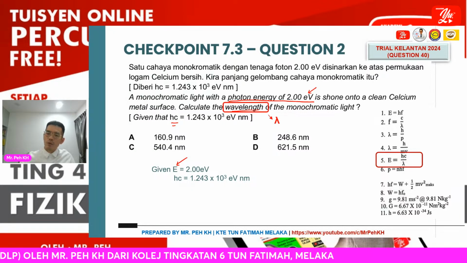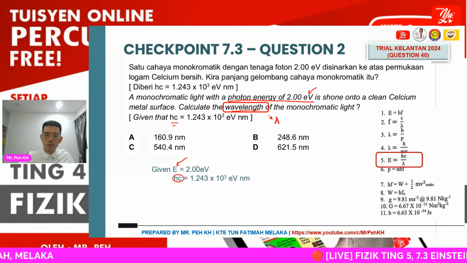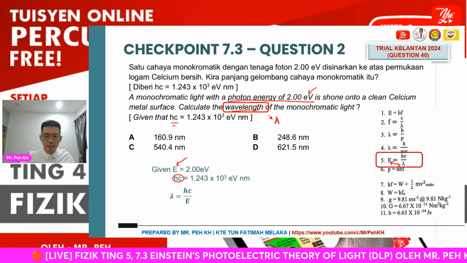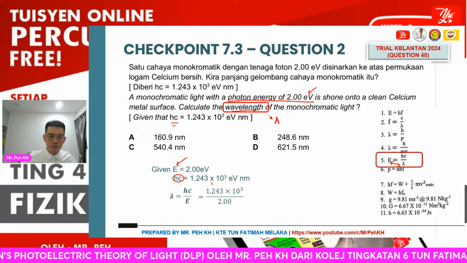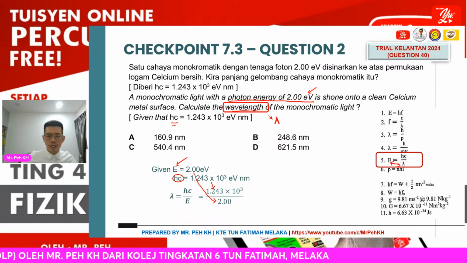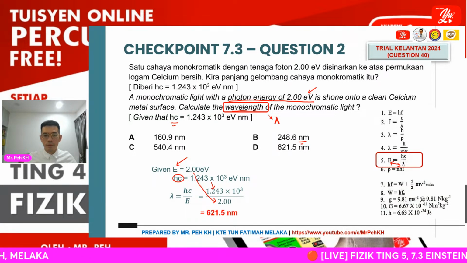The equation will be number 5: E equals hc over lambda. We rearrange the positions of E and lambda, then we get lambda equals hc over E. We just substitute the hc value given and the E value given, so we will get our value of lambda in nanometer. The question is actually quite straightforward. This will be 621.5 nanometer.